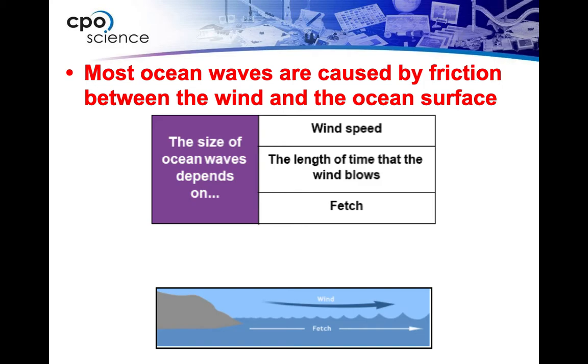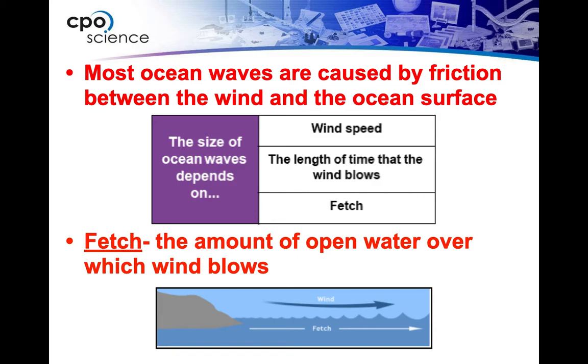Finally, the last one is a word we're not so familiar with, but maybe you can think about it this way. Let's say you like to fish, and you go on a really big lake compared to a small lake. You may have noticed that on a larger lake, let's even take Lake Superior, for example, you're going to have a tendency to get much larger waves than if you went on a small lake around here, and that is called fetch. So the amount of open water over which wind blows is the wave's fetch. All three of those factors, wind speed, length of time that the wind blows, and fetch, are going to affect the size of ocean waves.